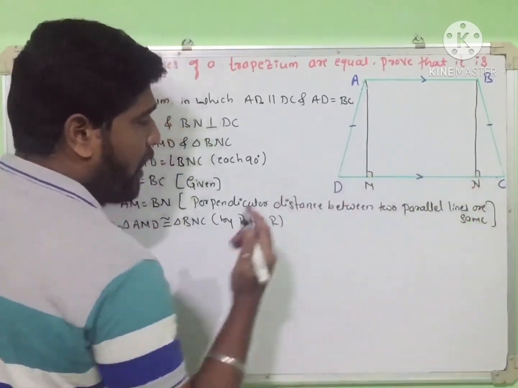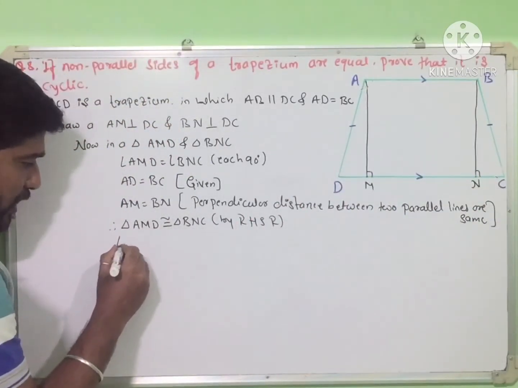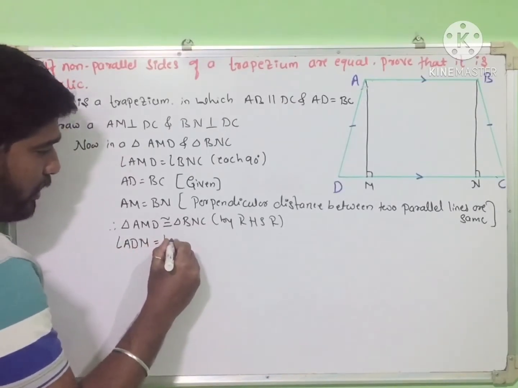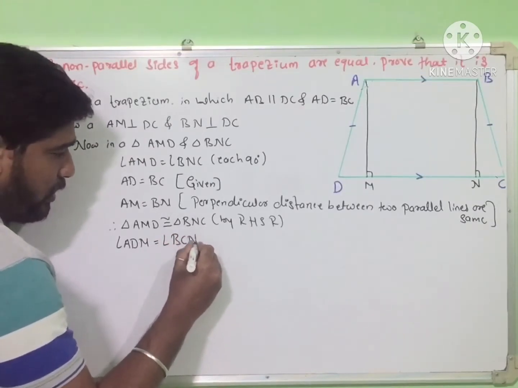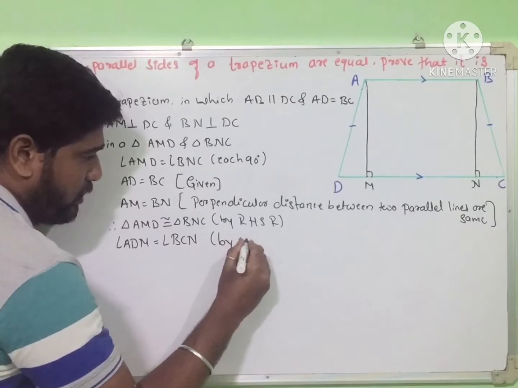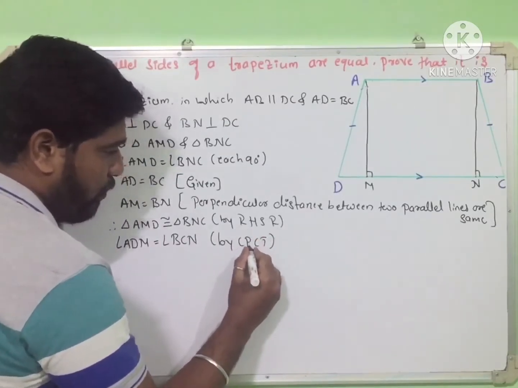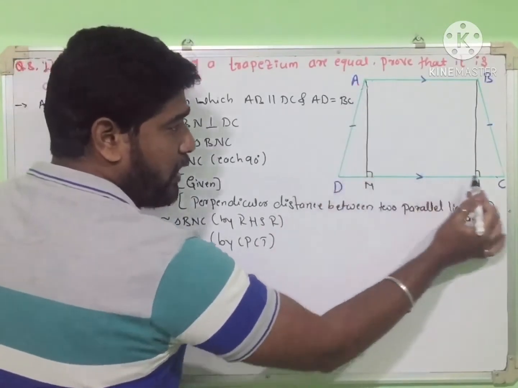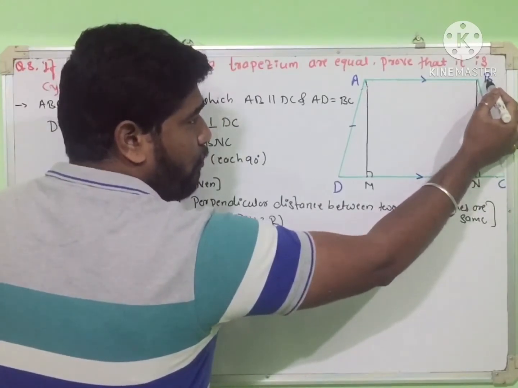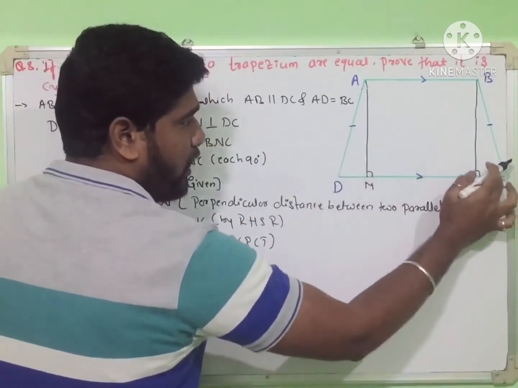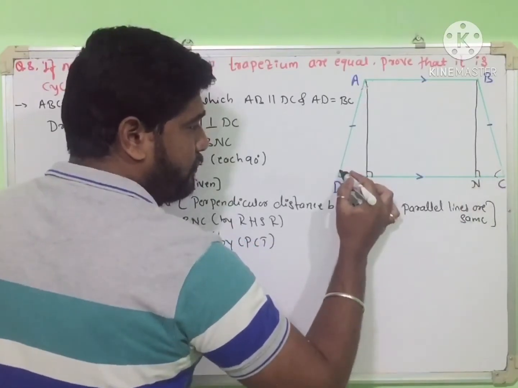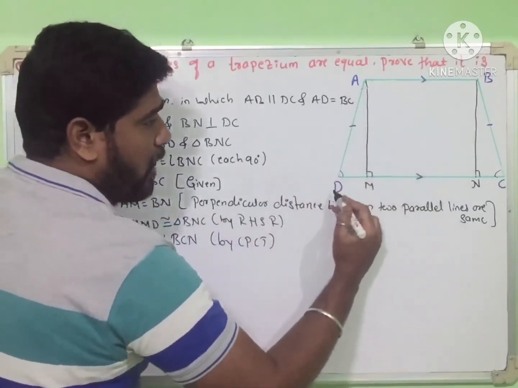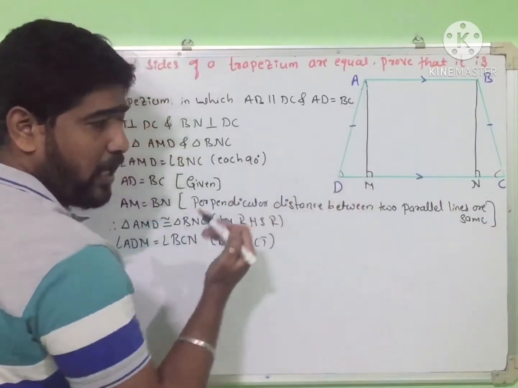So angle D is equal to angle C. So now angle ADM is equal to angle BCN by CPCT, corresponding parts of congruent triangles. Which one? Angle ADM is the same as ADC, right? It is equal to BCD. These two angles are equal here. Is it clear? So now observe here, AB is parallel to DC. It means AD is a transversal line.